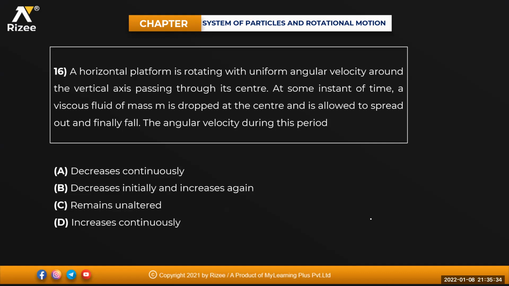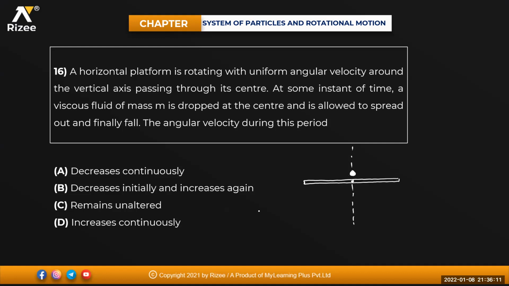A horizontal platform is rotating with uniform angular velocity around the vertical axis. This is your vertical axis. At some instant of time, a viscous fluid of mass m is dropped at the center. Some drop has been dropped here and is allowed to spread out and finally fall. After a certain interval of time, it spreads and finally falls. That means mass is increasing, na beta?